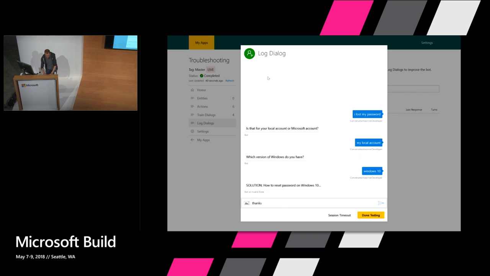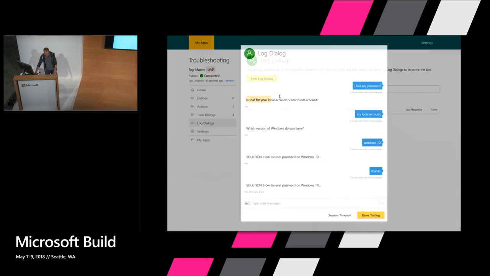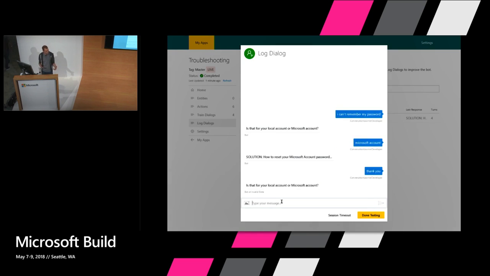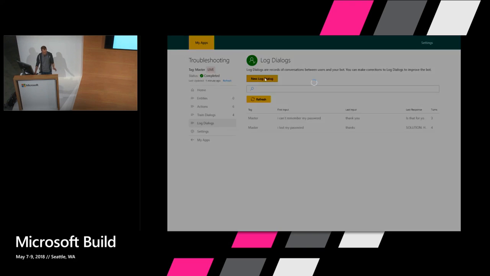Now maybe a user says something like, thanks. Well, I hadn't anticipated that. Right? So OK, so that will get logged. We'll come back to that in just a second. I think I'm going to do a total of about 4 of these. So let's say I can't remember my password. Let's say Microsoft account. And then maybe the user says, thank you. And again, that's another case where I, as the designer, hadn't anticipated that might happen. And that's sort of a moderate case.